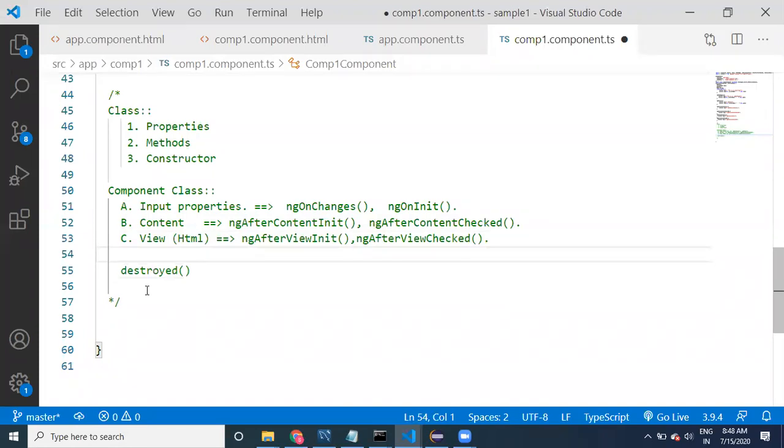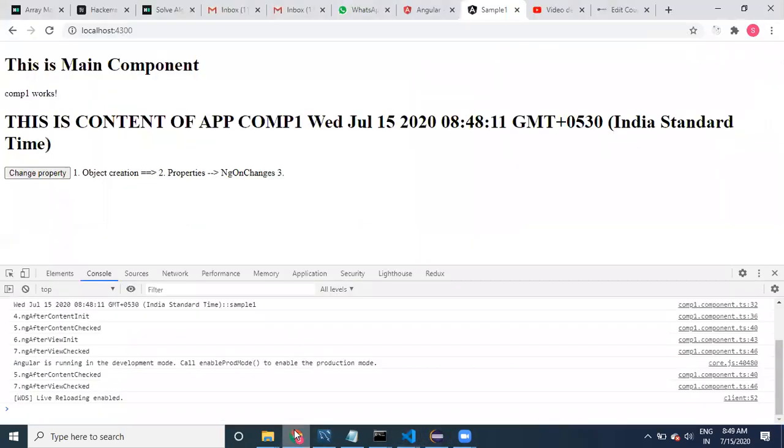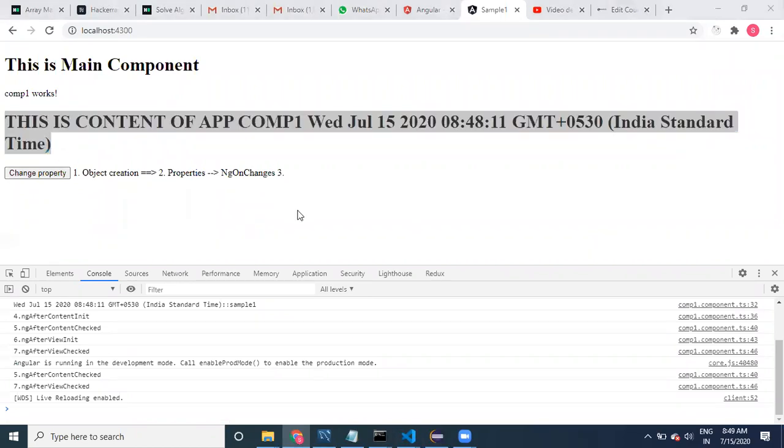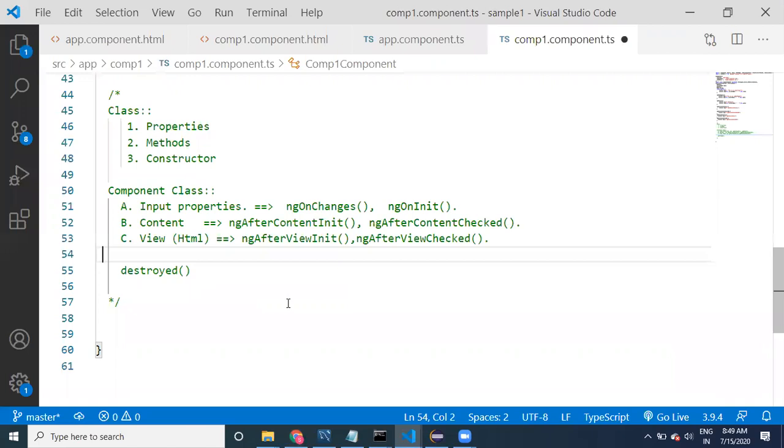Sometimes there are a few things that may not be identified by Angular. If you want to write your own custom logic, you can write that custom logic. Suppose the user has provided some data. I will come to that, guys. I will take that method and talk about it. So first focus on these 6 methods.